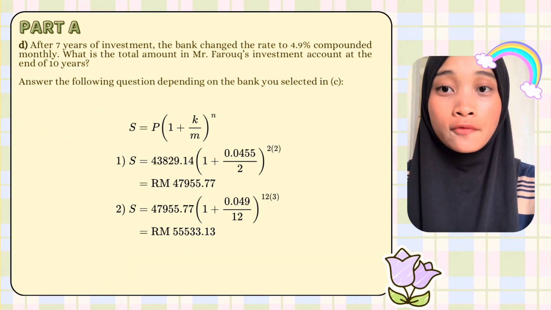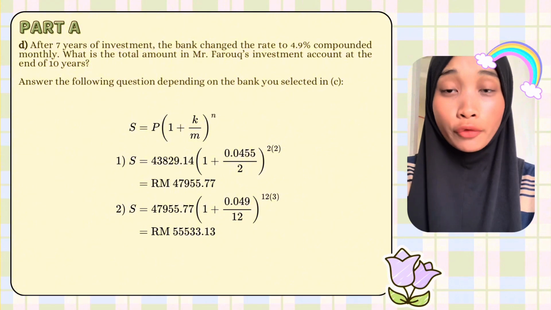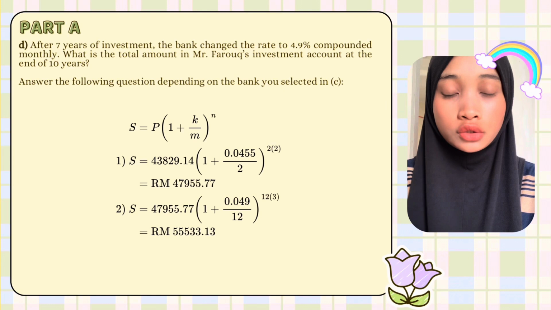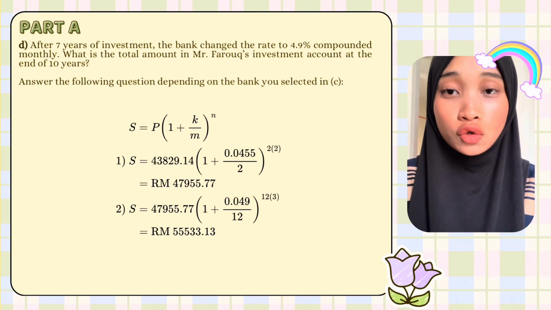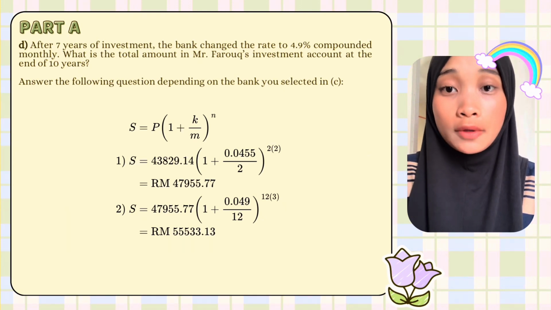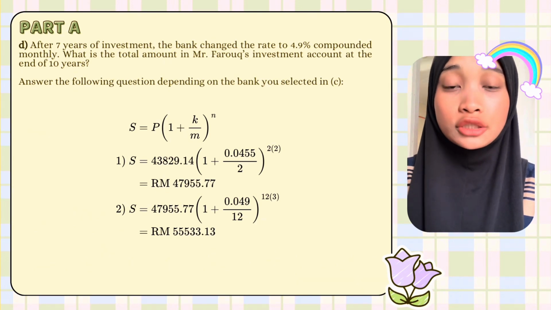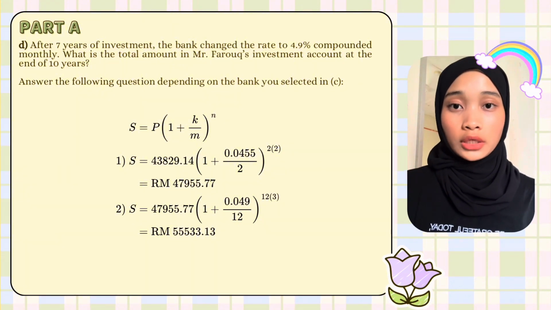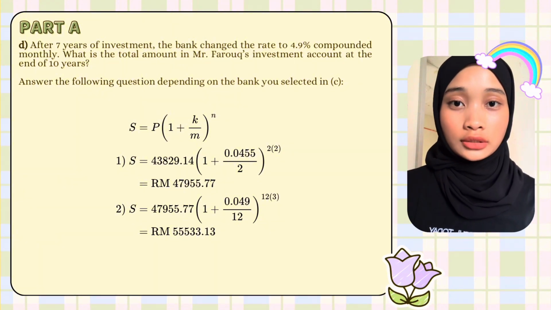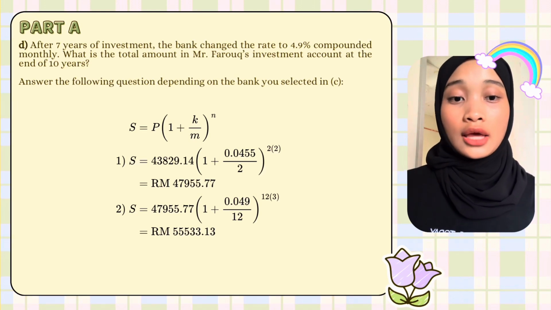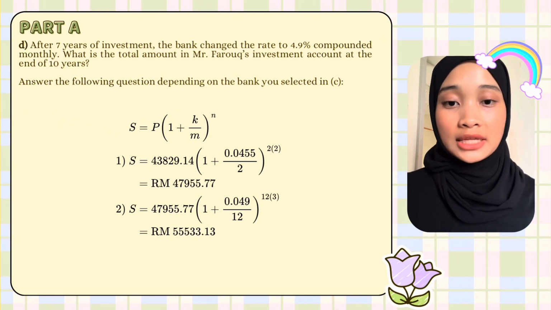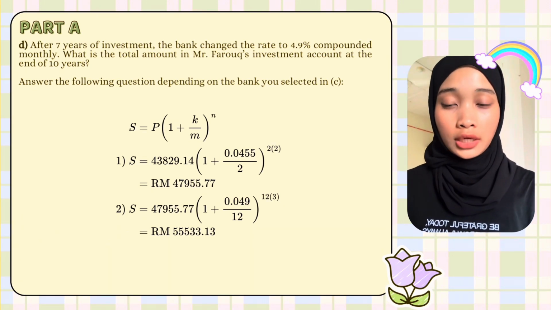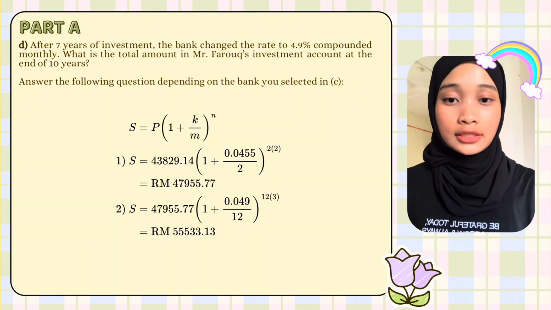First, we need to find the amount for 2 more years to complete 7 years. We already counted for 5 years in question A for Go Bank. So, we use 43,829.14 ringgit as the new principal and still use the same information as in question A, but change the time into 2. The formula we use is compound interest, because there's no repeated action in the question. The formula is S equals P, bracket 1 plus i, bracket, to the power of n. So, substitute the information into the formula, and you get the answer, which is